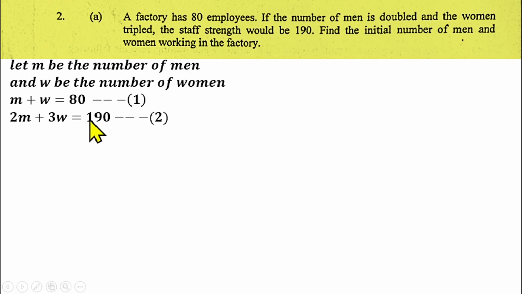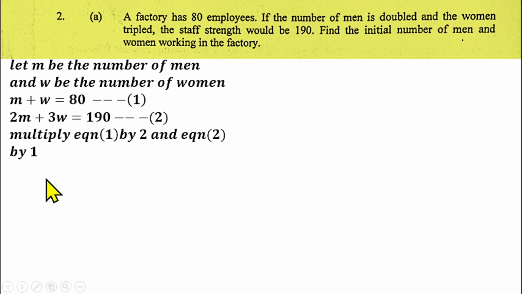So we are now to solve equations 1 and 2 simultaneously to be able to find our M and W. How do we do that? We can use the elimination or substitution method, any one you like, but let's use the elimination method here. So let's eliminate M first by multiplying equation 1 by 2 and multiplying equation 2 by 1. We want to do that so that we can eliminate M.